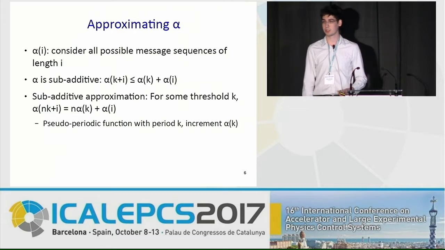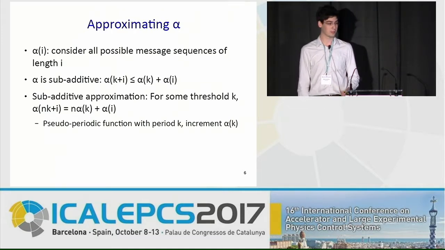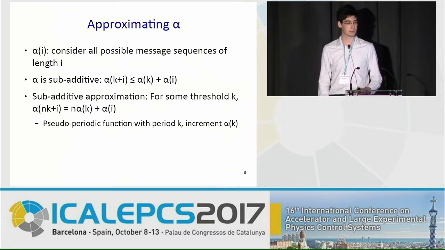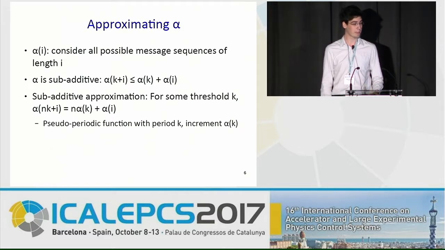As I mentioned earlier, the arrival curve is an upper bound on the traffic entering the system in any given interval. And this means that we can actually just consider all message sequences of a length I and pick the maximum traffic generated by any of these sequences for our value of the arrival curve at I.